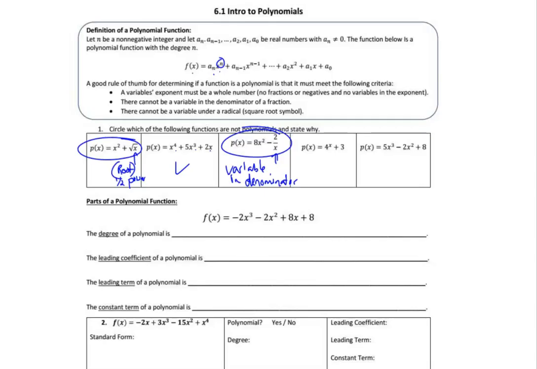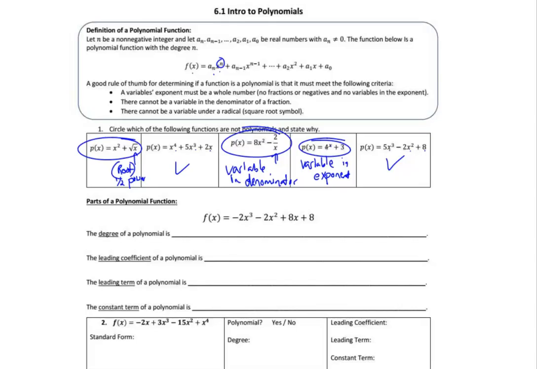The next one has a constant raised to a power, so it is an exponential function. That is not a polynomial, because it has a variable in the exponent. You can't have a variable up in the power. So that is not a polynomial function. And then the last one, 5x to the third minus 2x squared plus 8, that is a polynomial function. All the powers are whole numbers, so yes.